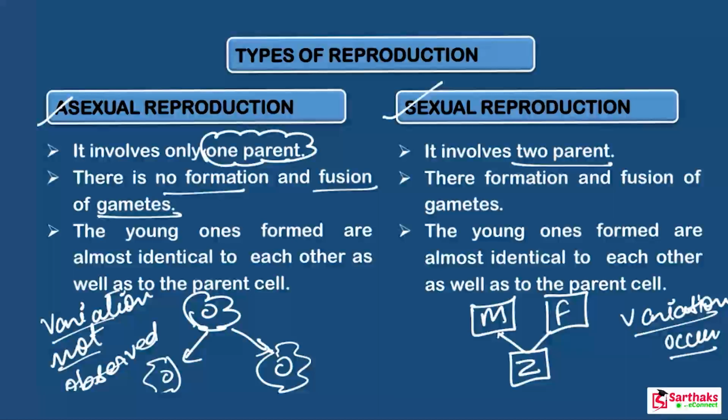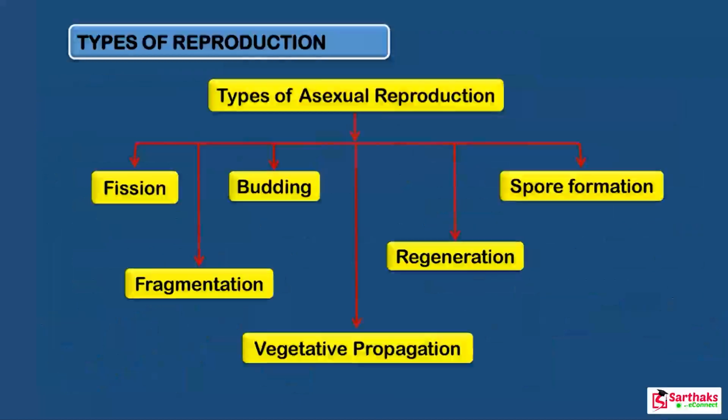Why is variation observed? Let me clear this point. This daughter cell contains some features of the male parent as well as some features of the female parent also. That's why variation is observed here. So this is all about the different types of reproduction. Now let us discuss the different types of asexual reproduction.